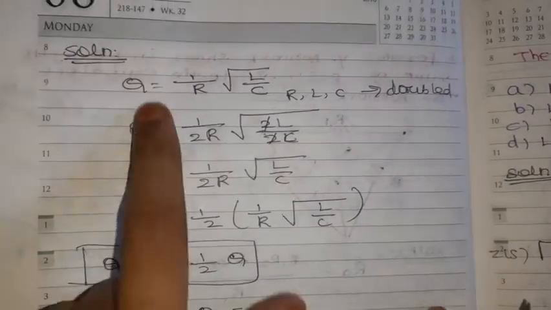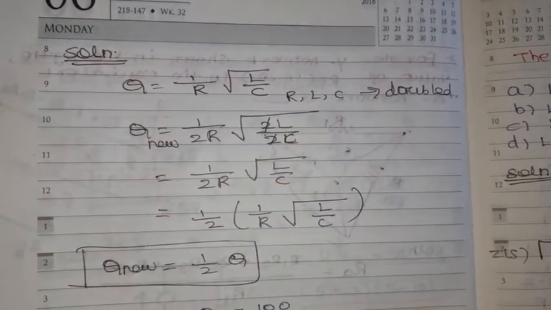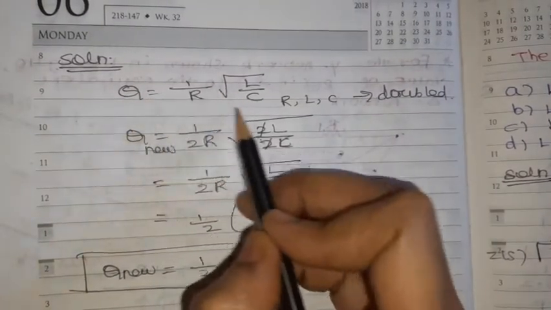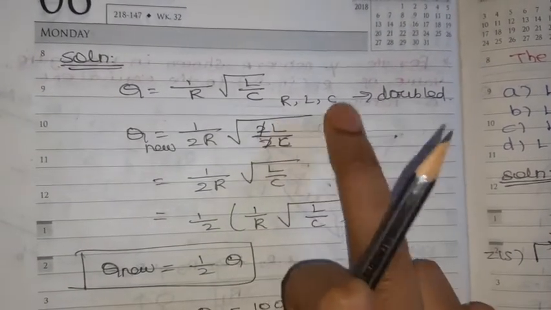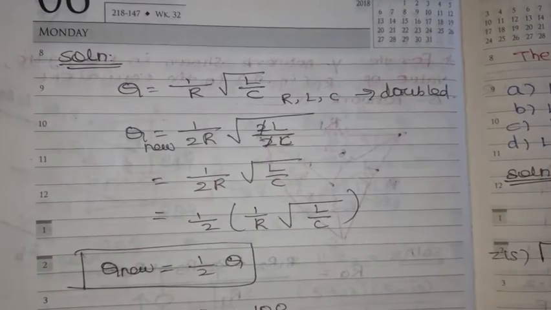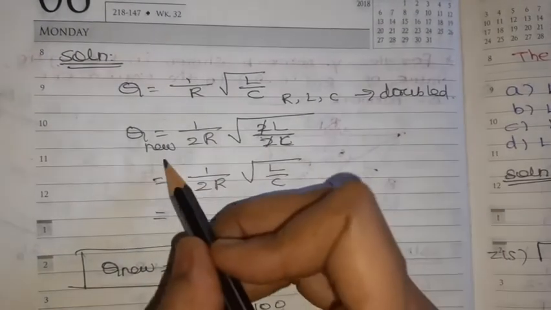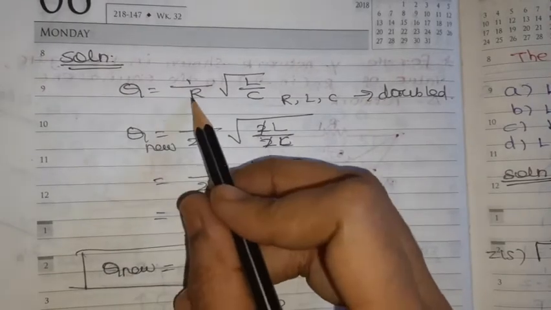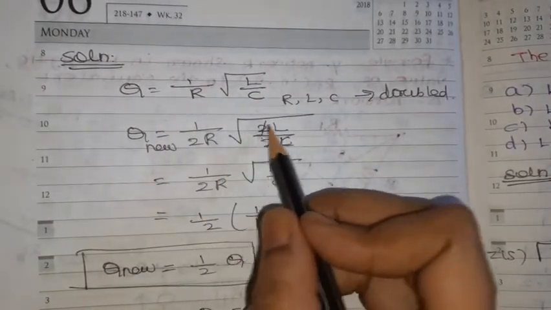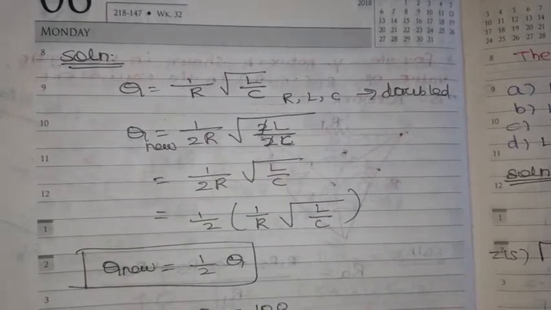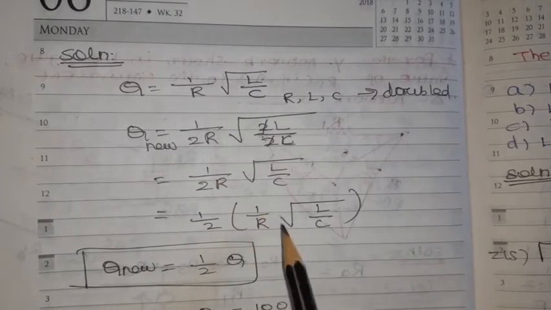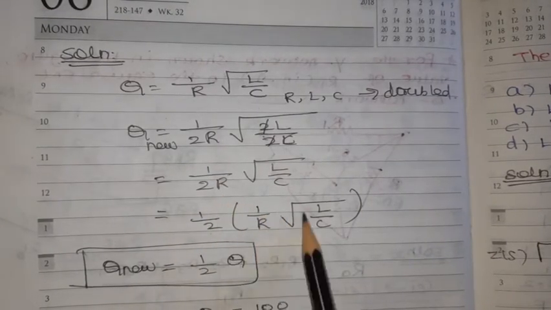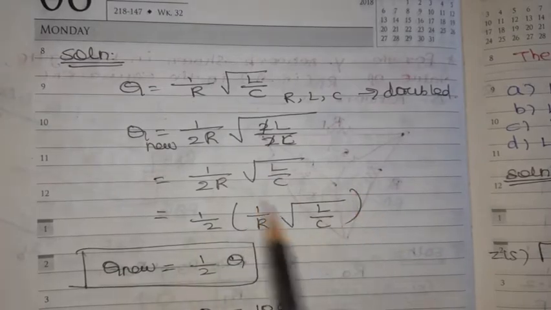What is the formula for Q factor? Q equal to 1 by R square root of L by C. See what is given in the problem: R, L and C are doubled, and we need to identify the new Q factor value. So what is Q new? All the values are doubled, so 2R, 2L, 2C. So this and this get cancelled. So 1 by 2R square root of L by C. So 1 by 2 will be outside. We can write it as 1 by R square root of L by C, which is nothing but Q only.